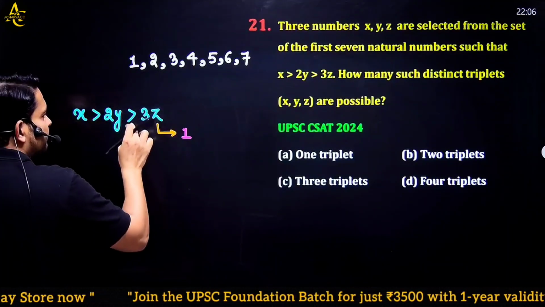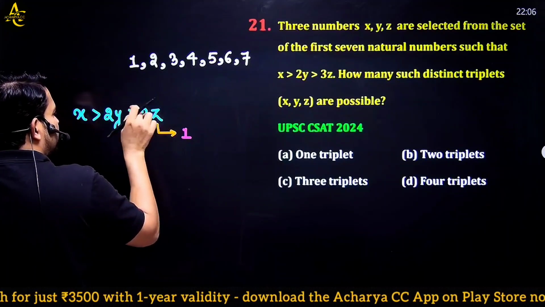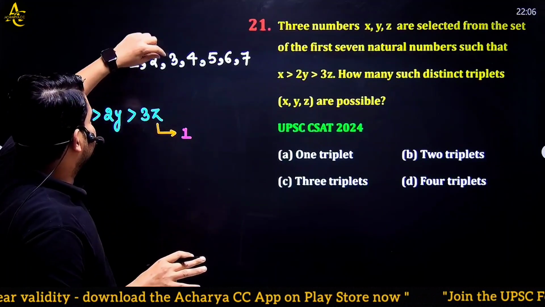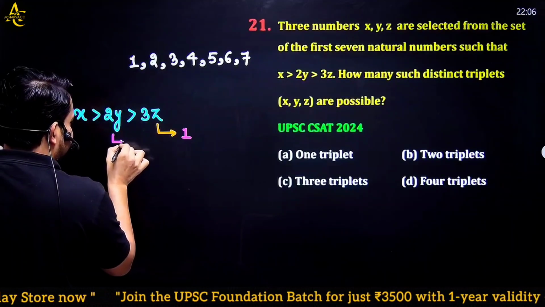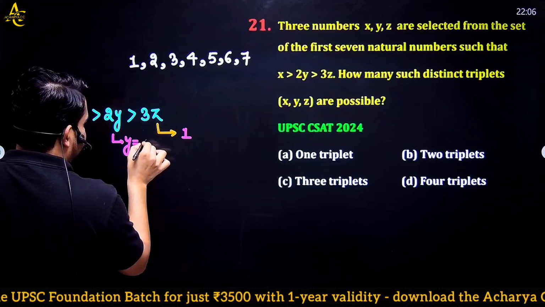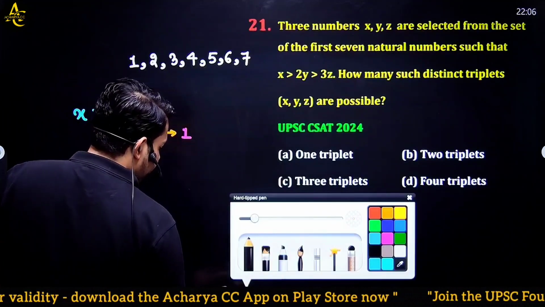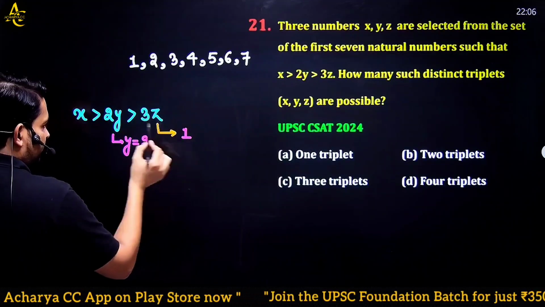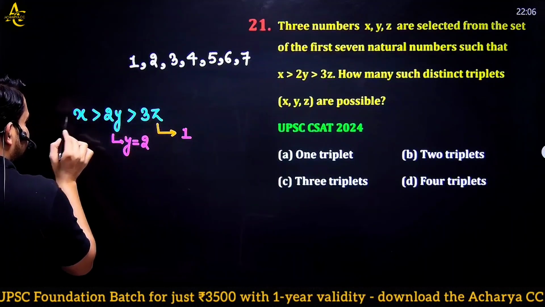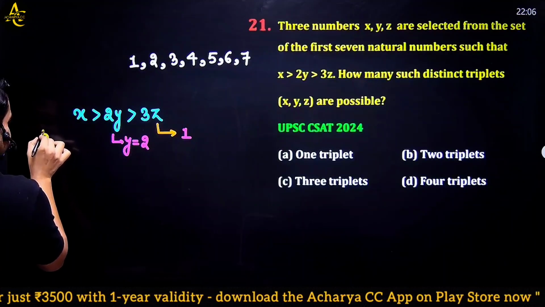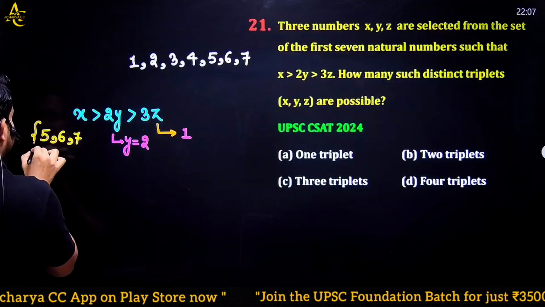If this becomes 3, then if I put y equal to 2, the number which is greater than 3 is 4, so I have to make it 4. Then the value of y is equal to 2, and at y equal to 2, I get 4. If z equal to 1 and y equal to 2, here it is 3, here it is 4, then x can take the values 5, 6, or 7. x can take 3 values.